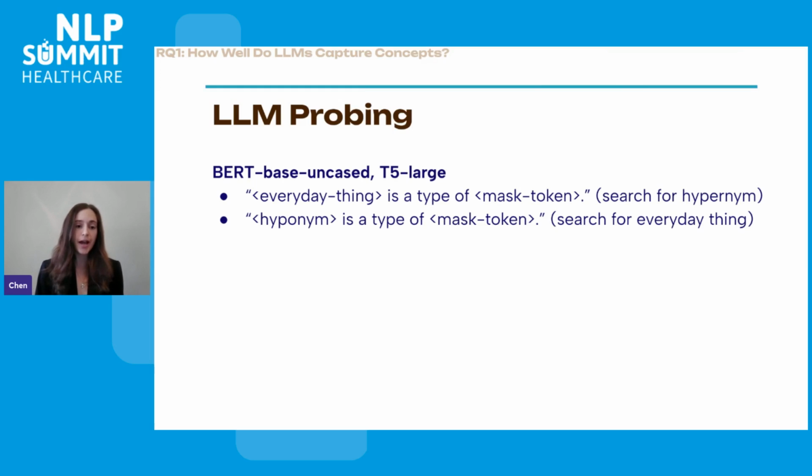And we did the same for the hyponym level. So "corgi is a type of" and then we searched for dog along the ranked completions. And we looked at the top 50 completions because these are kind of the most reasonable completions, and otherwise you're just looking at the entire vocabulary.